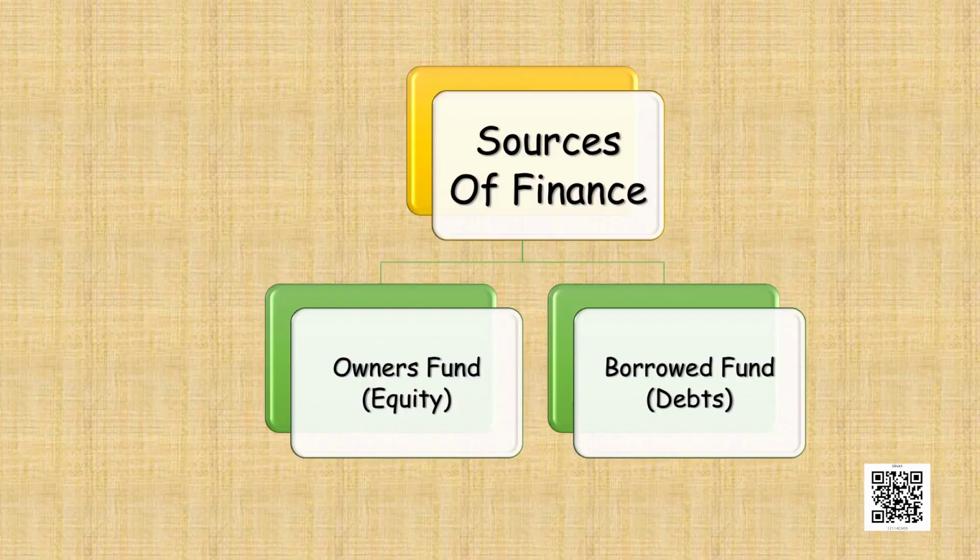In today's class we will be discussing about financing decision. These are the decisions which are related to sources of finance, that is borrowed funds and owners funds and the relative proportion between themselves. These are ascertained on the basis of the return expected, cost and risk associated. Now we have two sources of finances, which is owners fund, which is known as equity, and borrowed funds, which is known as debt. Now let us understand the difference between equity and debt.